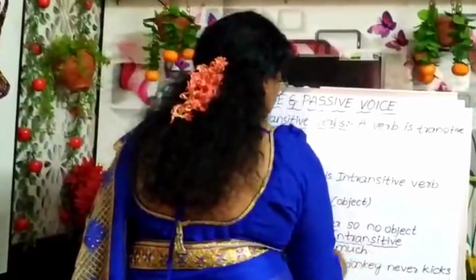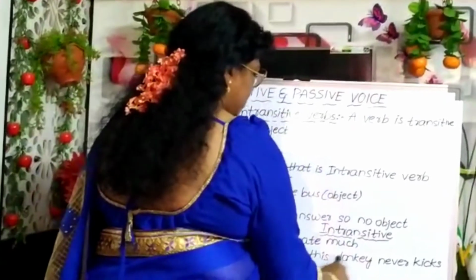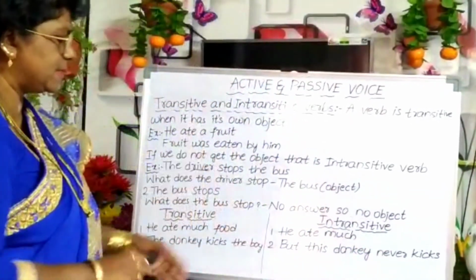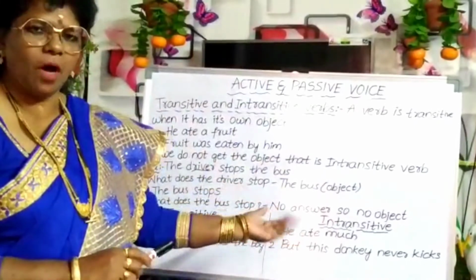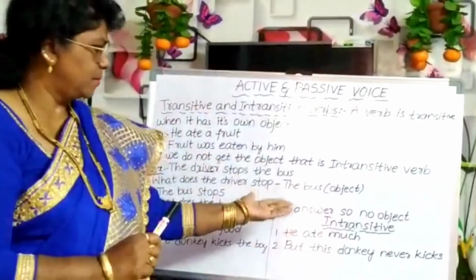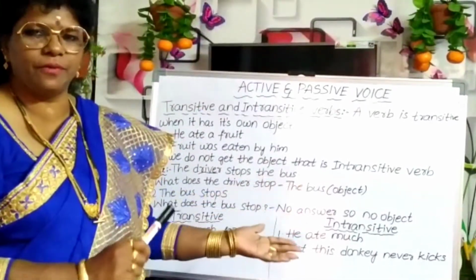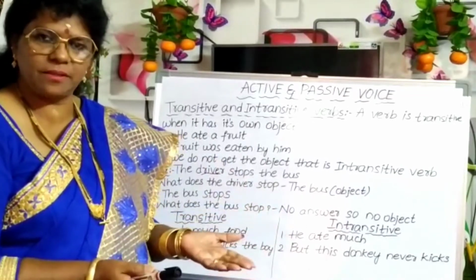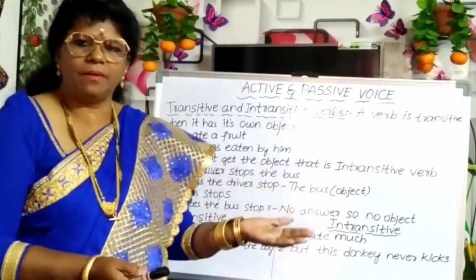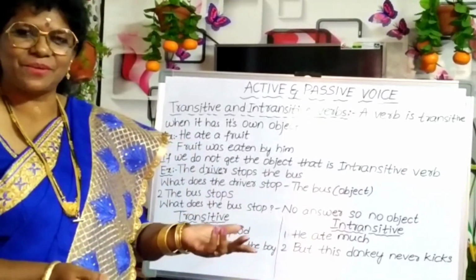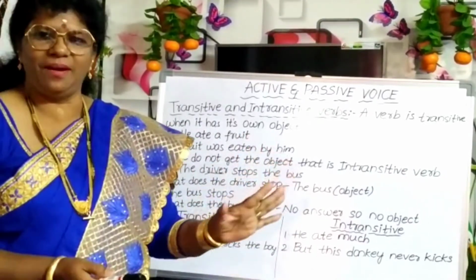Then look at these sentences. He ate much, but this donkey never kicks. Neither sentence has an object, so we can't make passive voice. So in intransitive verbs, we can't make passive voice. You might know all this, as you have been learning these things from childhood. So I am just reminding you. Okay?